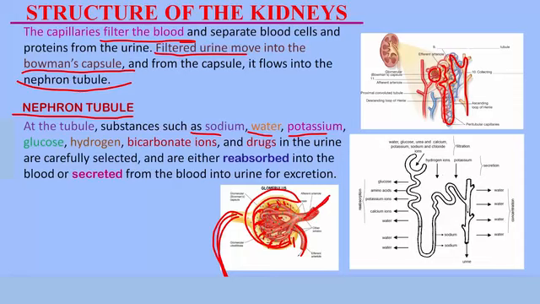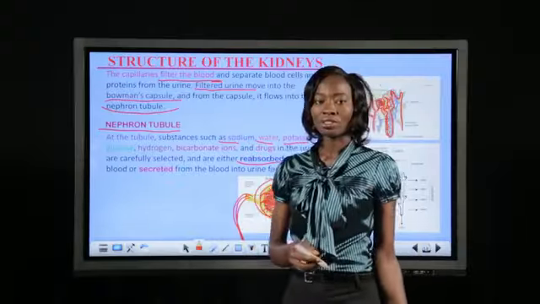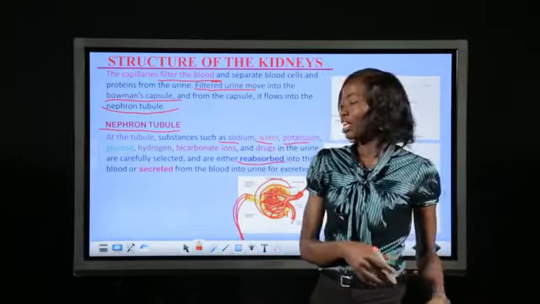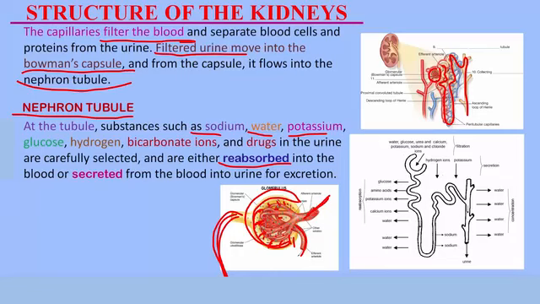In the process of this selection, some substances are reabsorbed back into the blood. The substances that are required or desired by the body are reabsorbed back into the blood, and some other unwanted substances that are already in the blood are secreted into the urine for excretion. So two basic functions occur in the nephron tubules. First is reabsorption, and the second is secretion. Substances are either reabsorbed from the fluid or they are secreted into the fluid.